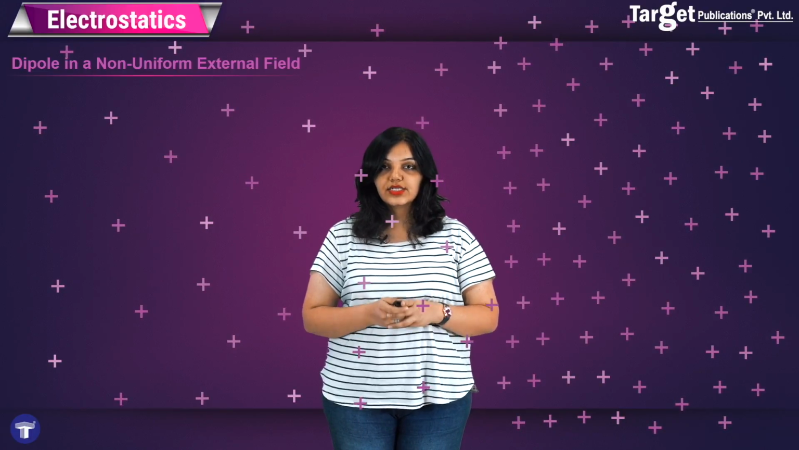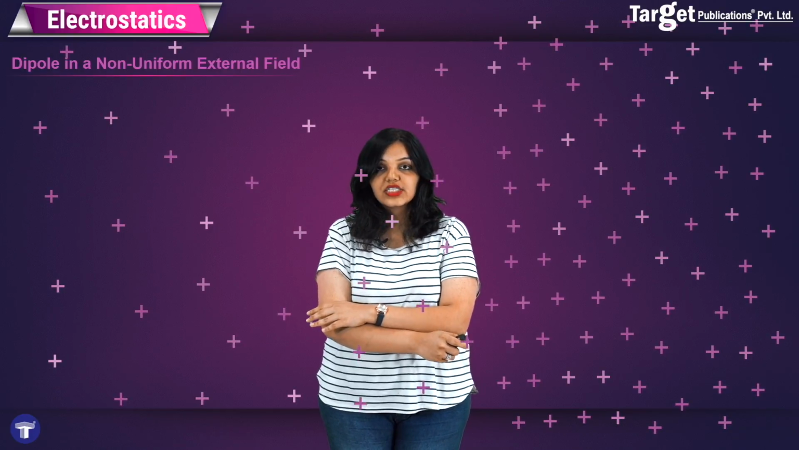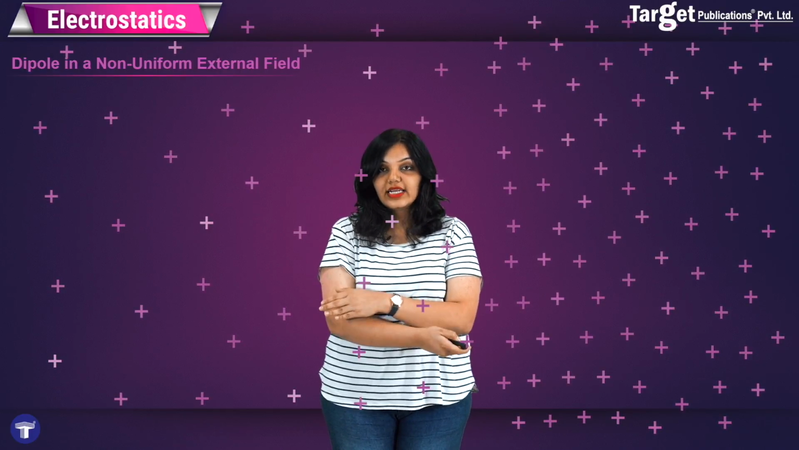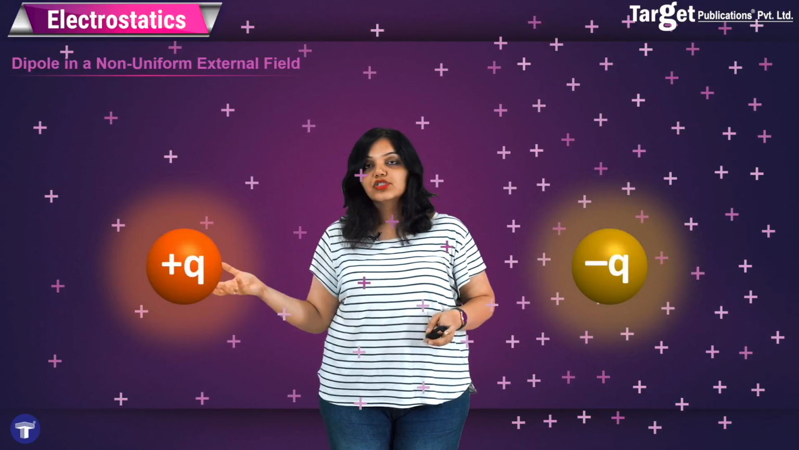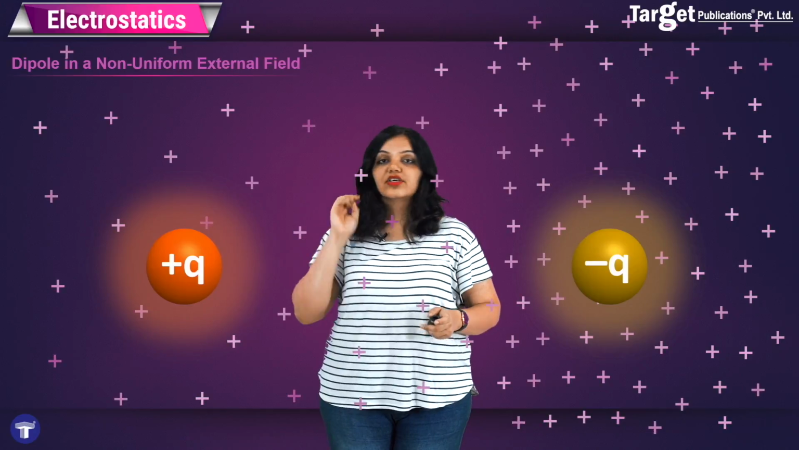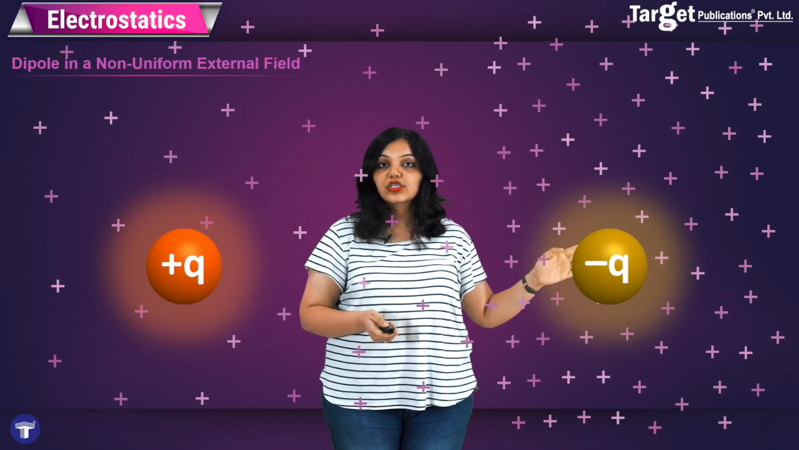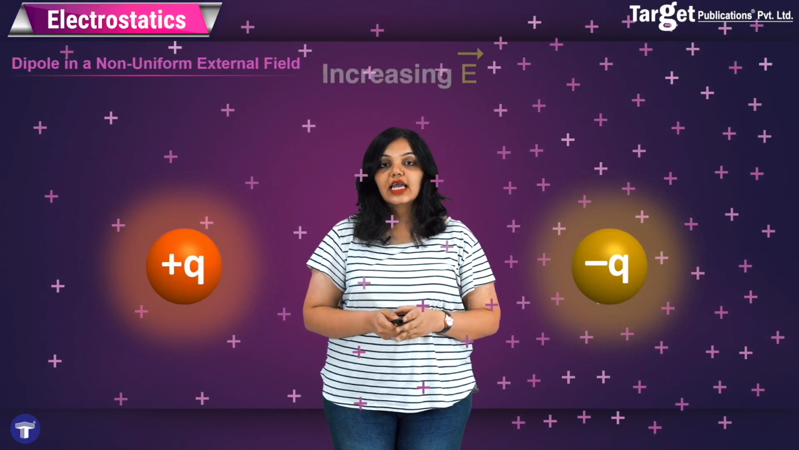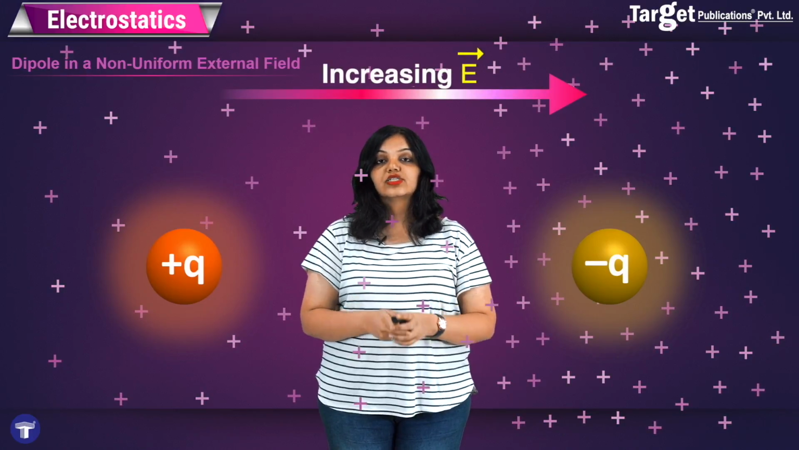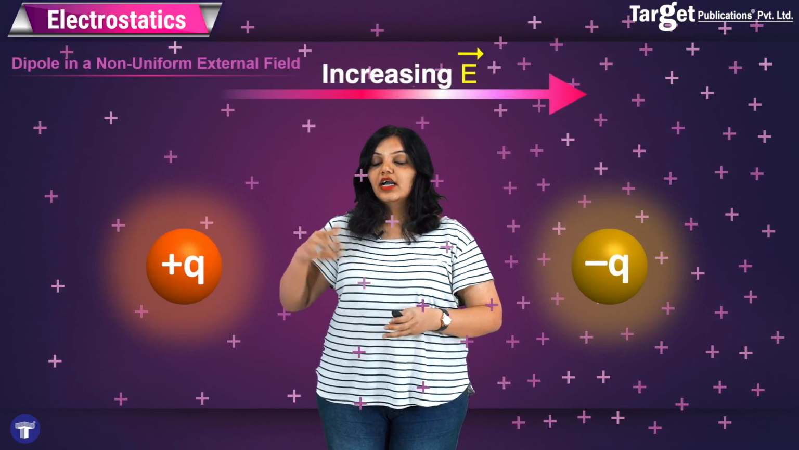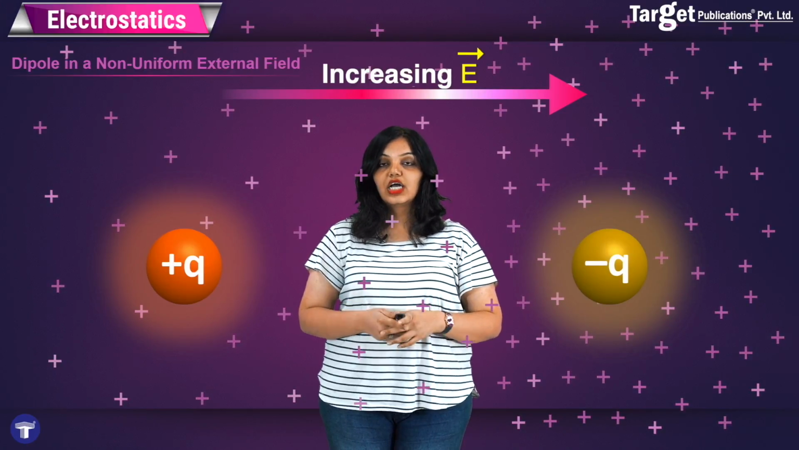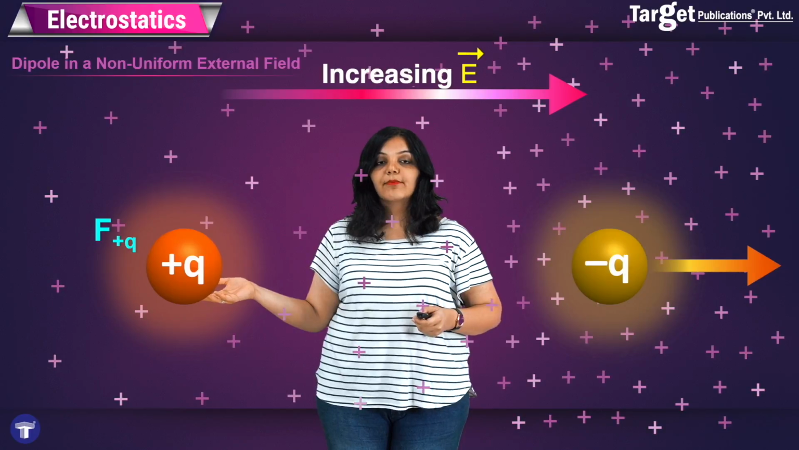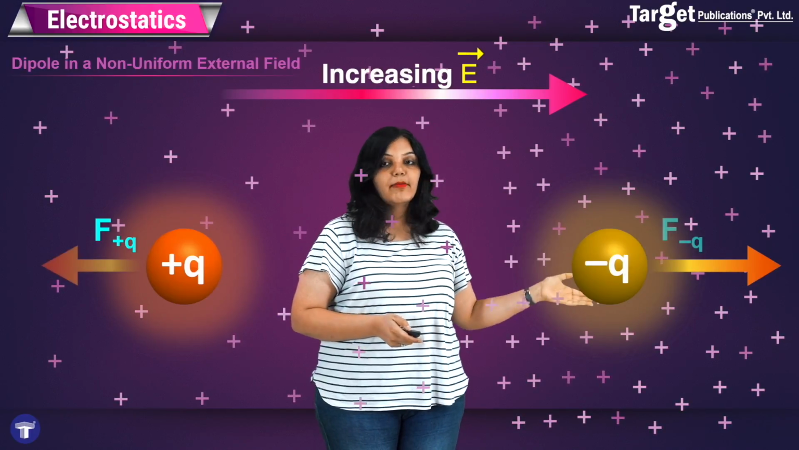Exactly opposite is the situation if I switched the places of the positive and negative charges, that is, if the dipole was at 180 degrees with respect to the electric field. In this case, I have placed the plus q charge in the region of weak electric field and the minus q charge in the region of strong electric field. This time, we will see that the increasing direction of the electric field is again from right to left, and now we will see that the force acting on the charge plus q is much less as compared to the force acting on the charge minus q.